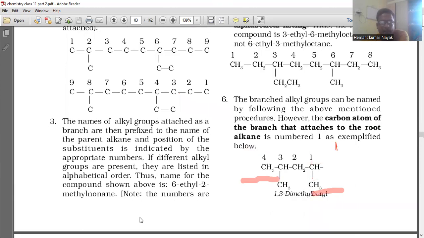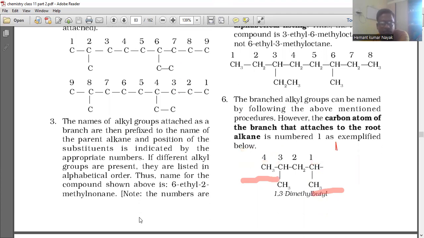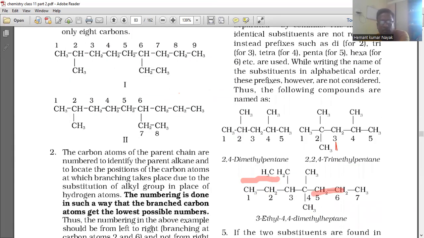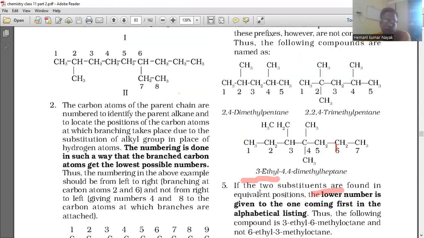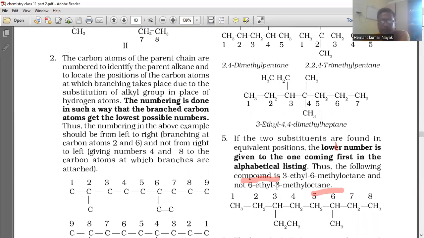Alphabetical order, so 6-ethyl, 2-methyl, then the parent name. Okay, so its name is like that: the number is separated from the group by a hyphen, and there is no break between methyl and the parent name. Hyphen, we have to separate by hyphen.